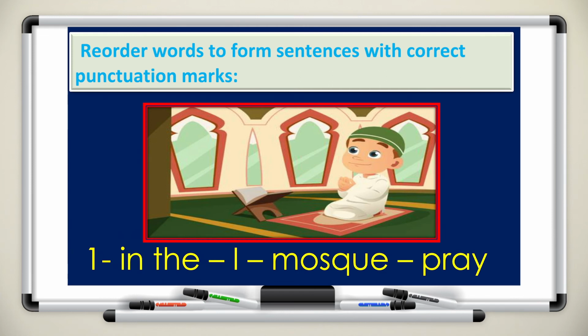All right, boys and girls. Let's start with your writing. Reorder words to form sentences with correct punctuation marks. Number 1. In the, I, mosque, pray. Remember, you will start your sentence with a capital letter and end it with a full stop.